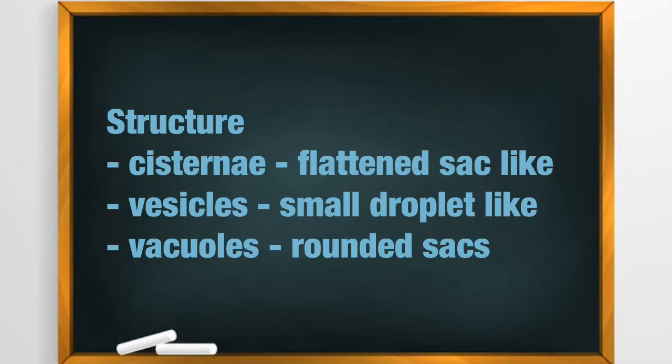Now when I talk about cisternae, these are flattened, sac-like structures which are stacked on one another. Now vesicles, when I talk about them, they are small and droplet-like, and they develop by budding off from the smooth ER. Now when I talk about vacuoles, whether small or large, they are large spacious rounded sacs present on the maturing phase of the Golgi apparatus.